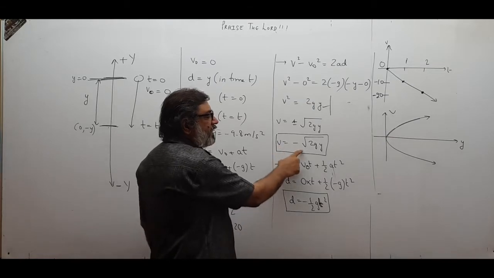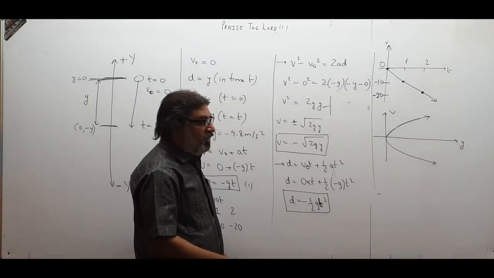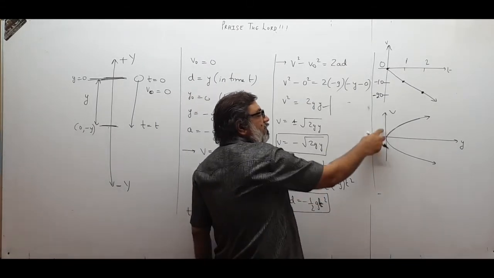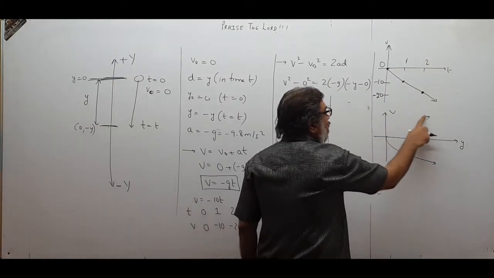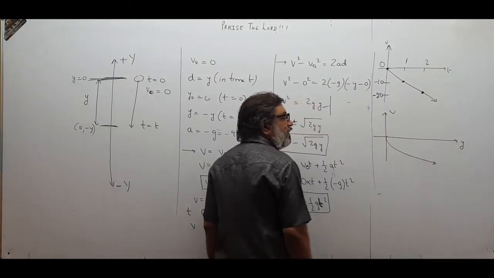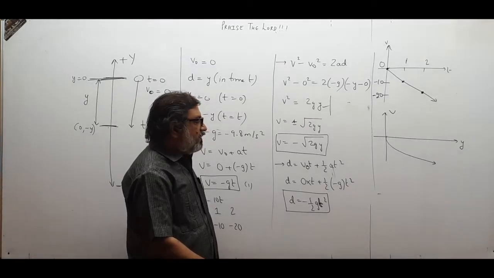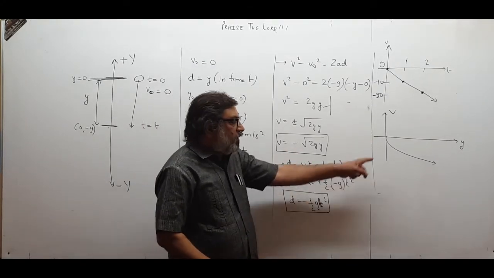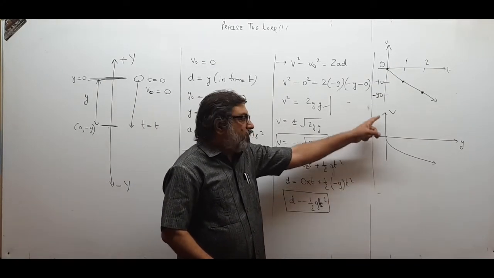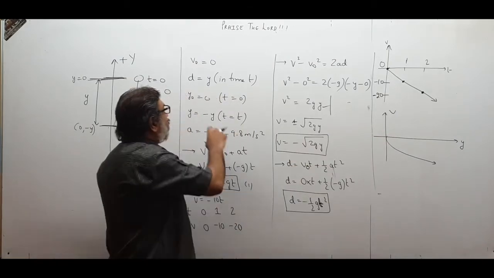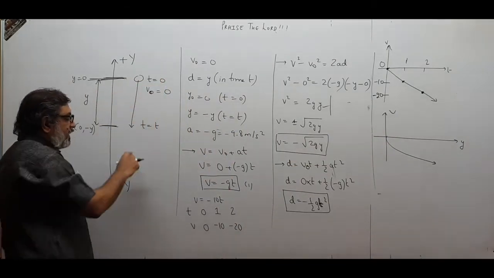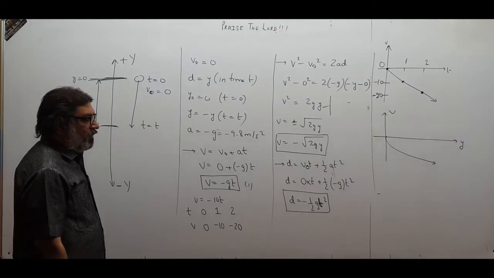And we know v is negative, v is not positive. So we cannot take the positive part, so we rub out this much of the graph. And this is the graph of v versus y. Please notice, because v is negative, you take only the negative region of the v axis, not the positive side, because the body will fall like this, so velocity is directed towards the negative region.